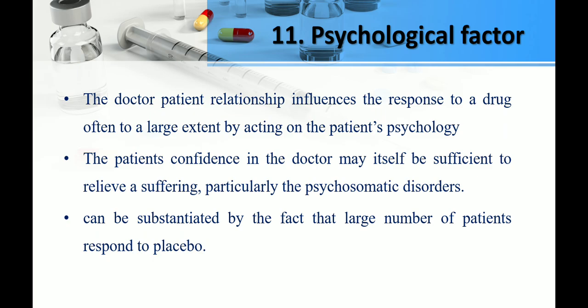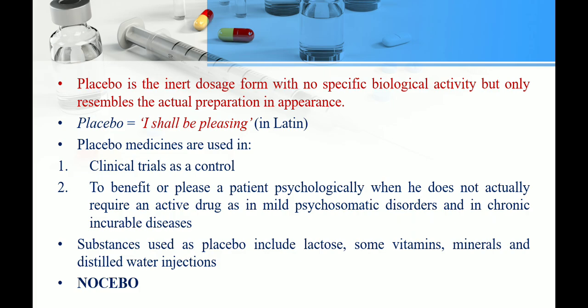Then psychological factors. Psychology is important. That's why we give a placebo to a person. What is a placebo? A placebo is an inert substance with no biological activity but only resembles the actual preparation in appearance. So what are the uses of placebo? In clinical trials as a control, and to benefit or please a patient when no drug is required. Only psychologically we want to treat the patient. Mostly in mild psychosomatic disorders and chronic incurable disease, we give placebo. A placebo can be anything like lactose, some vitamins, or minerals that have no adverse and no therapeutic effect. An inert substance. Nocebo is the converse of placebo.